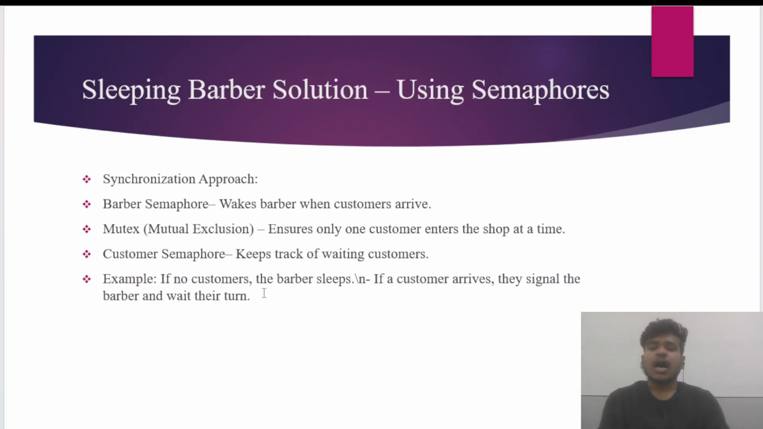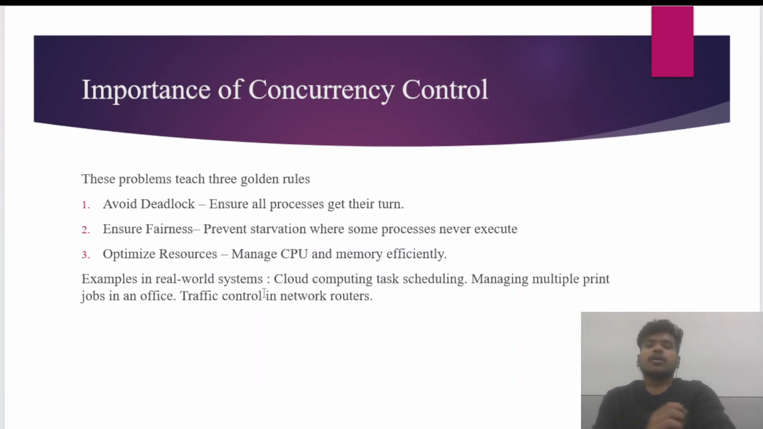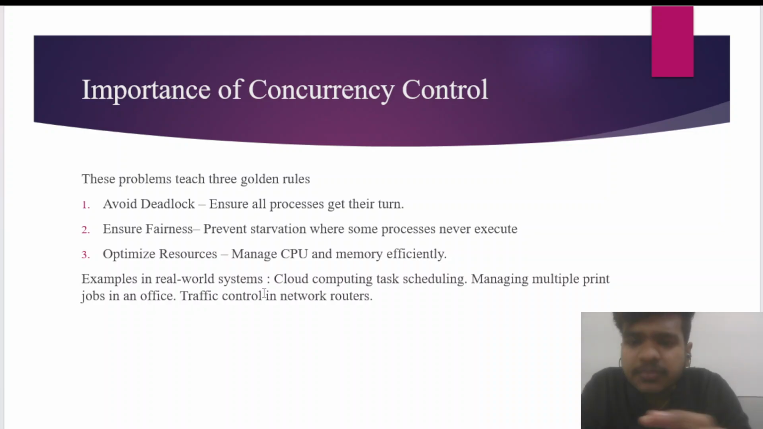So, if no customers, the barber sleeps. Now, why do all these problems matter? Firstly, the barber problem is like a coffee shop with one barista. You either get coffee immediately, wait in line, or leave if the line is too big. Semaphores are like the baristas. So why do these problems matter?